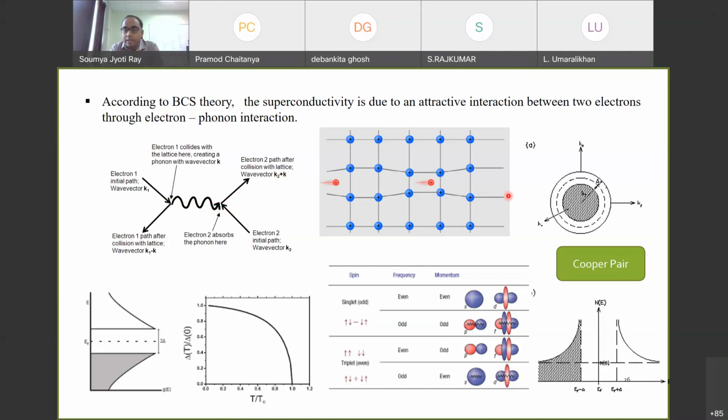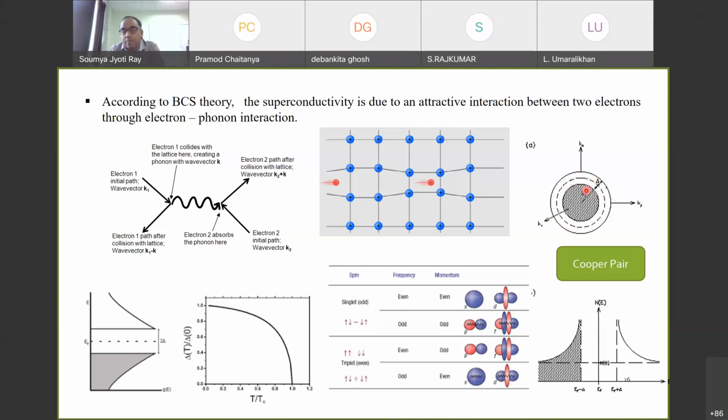So now what happens here, let's look at the Fermi surface. Earlier we said that these two electrons have to have almost equal momentum. So let's say around the Fermi level, these two electrons were existing. Now because of this interaction, one forms a Cooper pair, which means that one gains certain momentum. So K will be higher than Kf, and the other electron will have a lower K value than Kf.